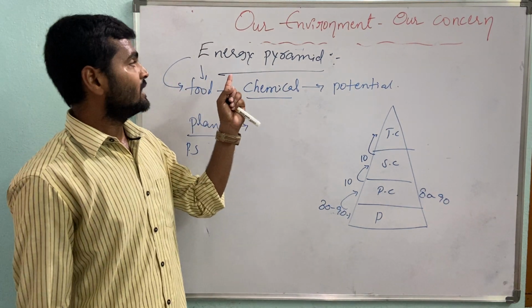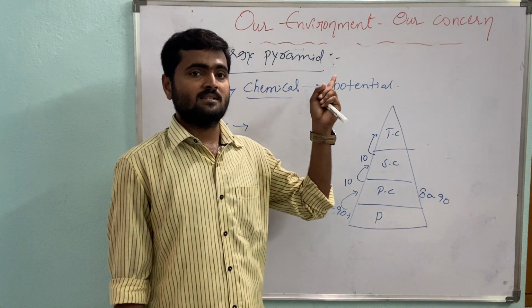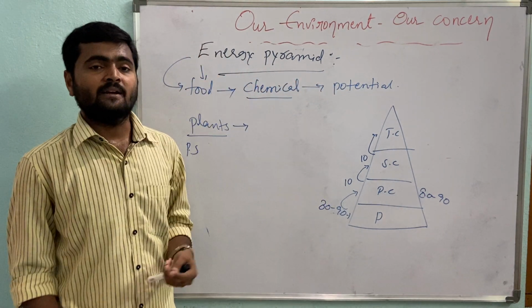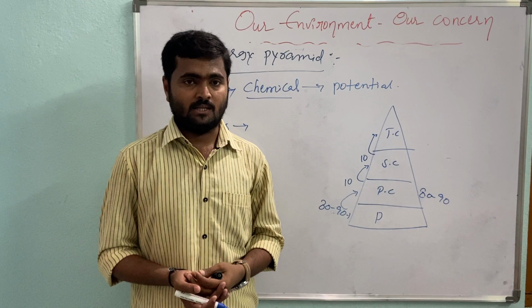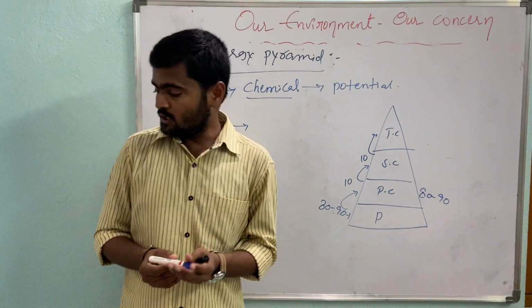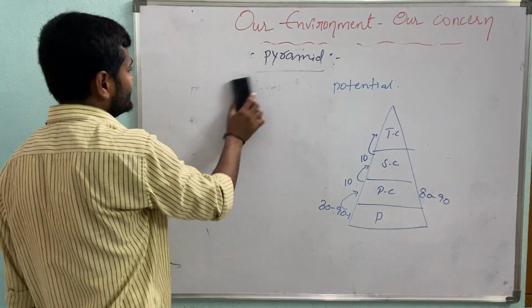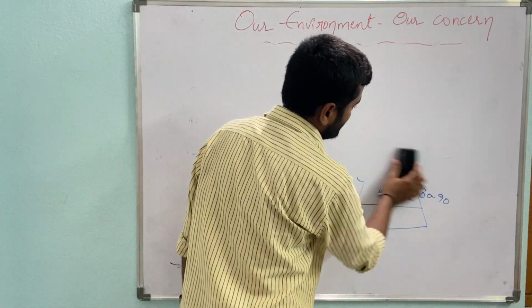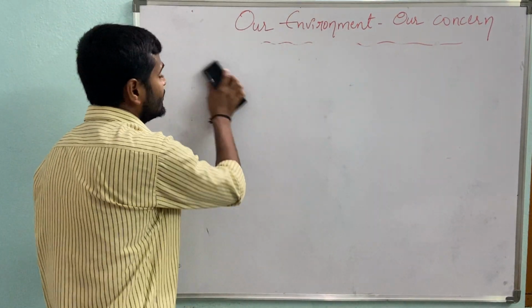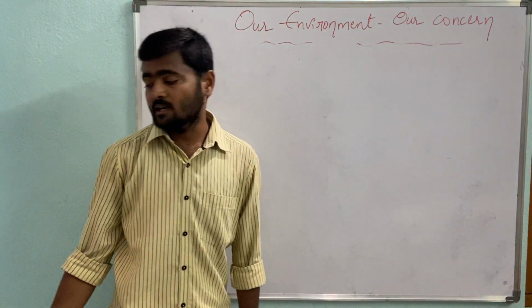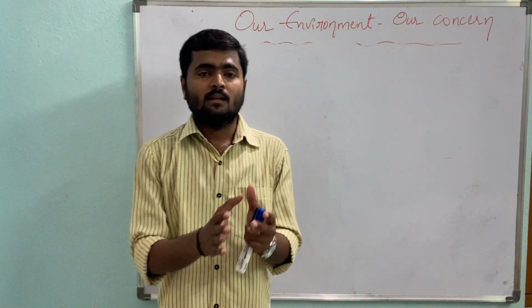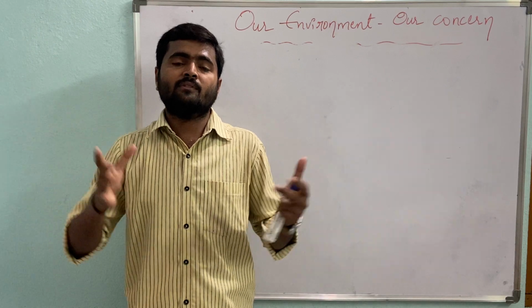So in almost every ecosystem the energy pyramid is always upright. If you observe the biosphere, there are different types of ecosystems on this earth, and they are geographically different from each other.